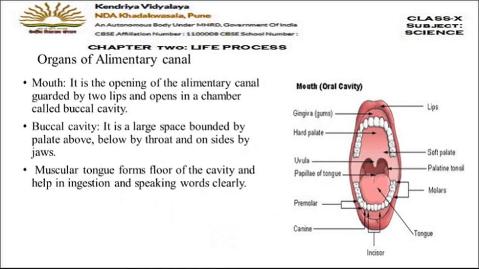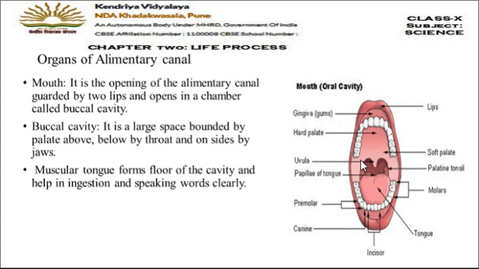Now, let us study the organs of the alimentary canal. So the first organ or the first component of the alimentary canal is mouth. So mouth is nothing but the opening of the alimentary canal. It is the opening from where the alimentary canal opens. Now this opening is guarded by two lips. As we all know, all the humans have two lips. So this mouth is guarded by two lips and it opens into a chamber, or you can say it opens into a space which is called the buccal cavity.